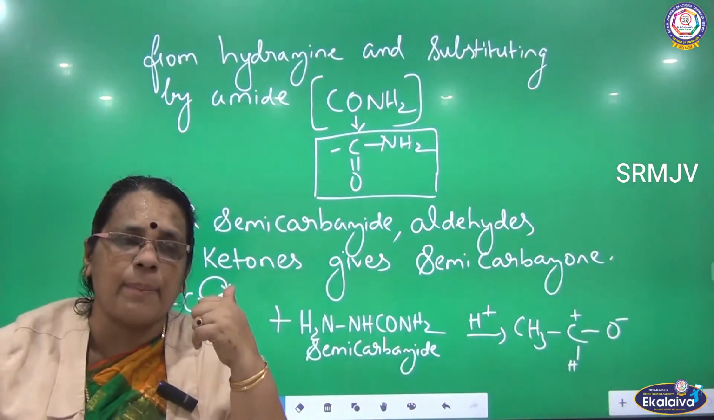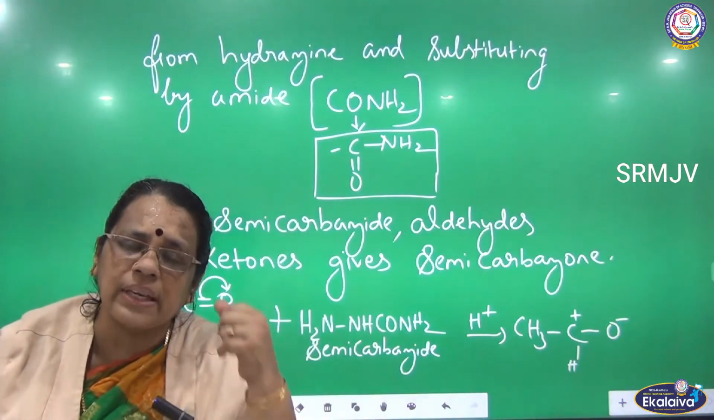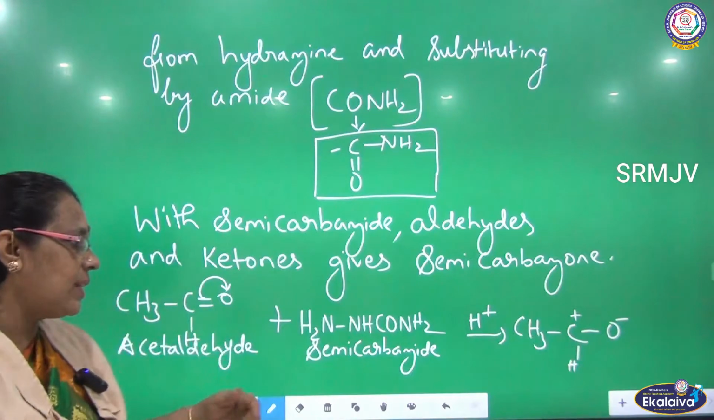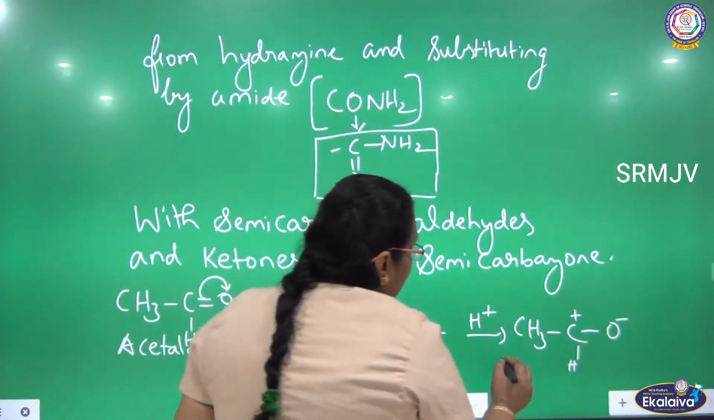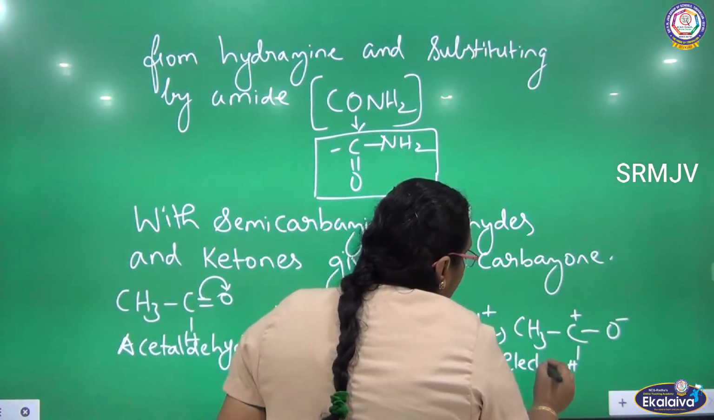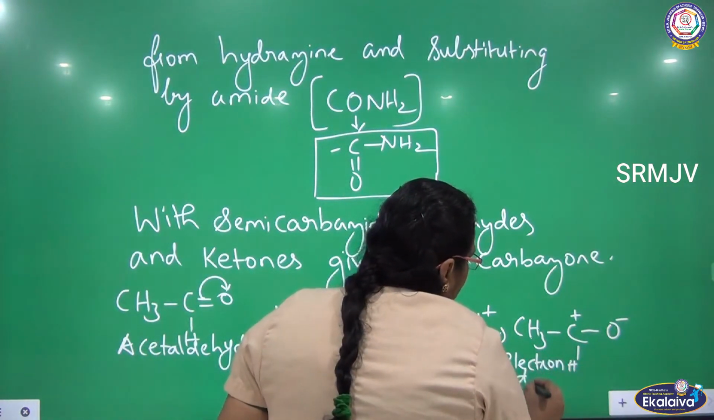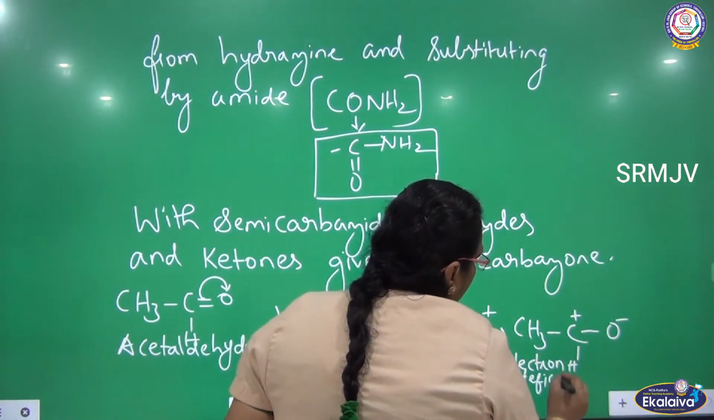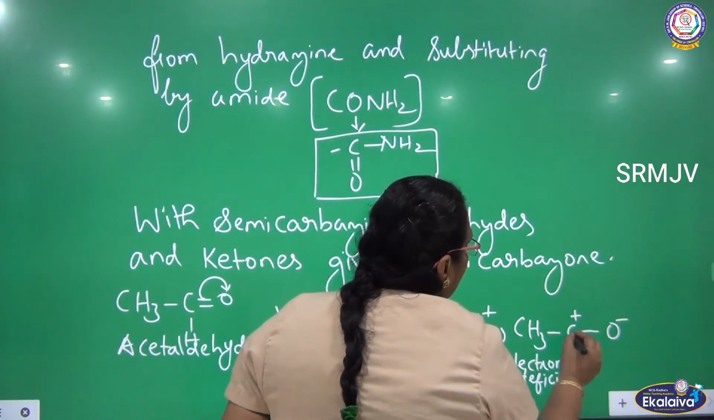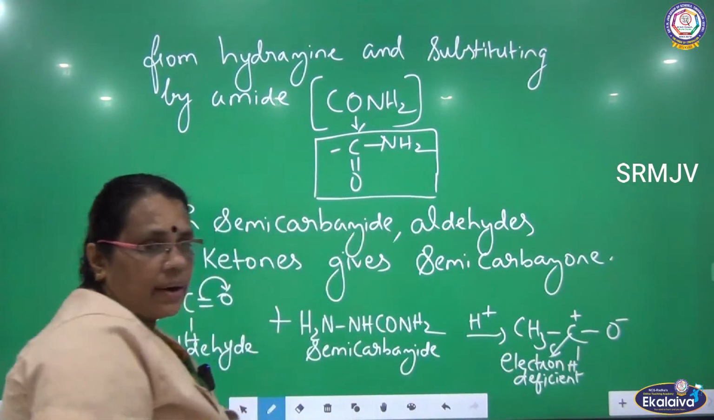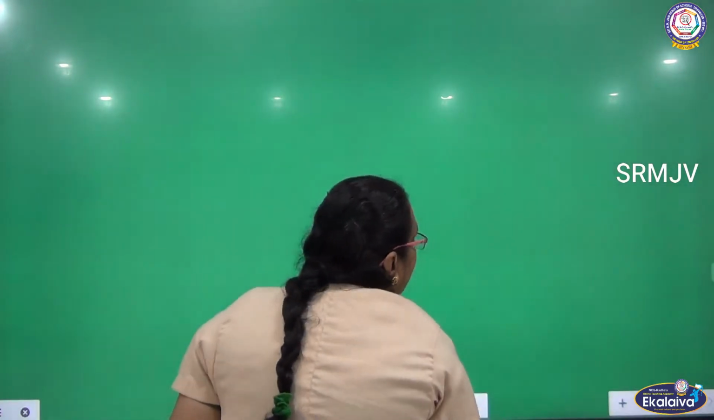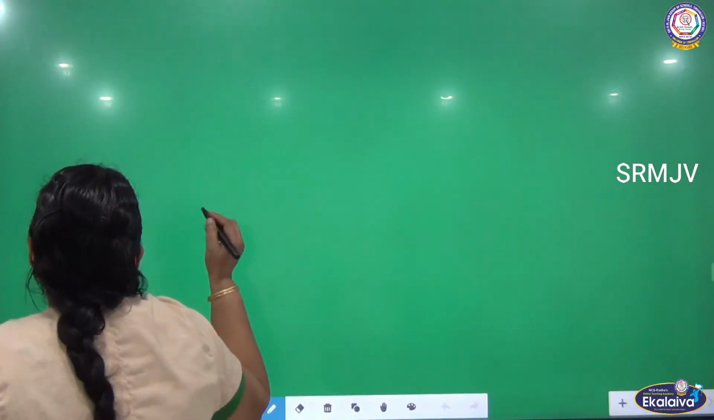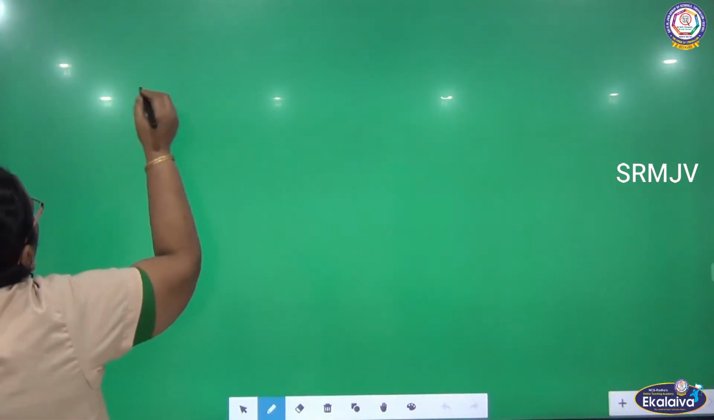As a result, what is happening? It acquires a partial positive charge. So it is electron deficient. So this carbon is electron deficient. It needs electrons. Let me see who is giving the electron now. So let me see how this semicarbazide gives electrons to this carbonyl carbon.